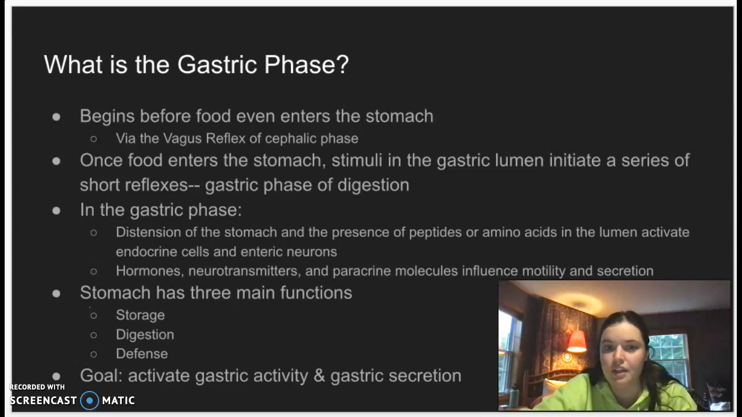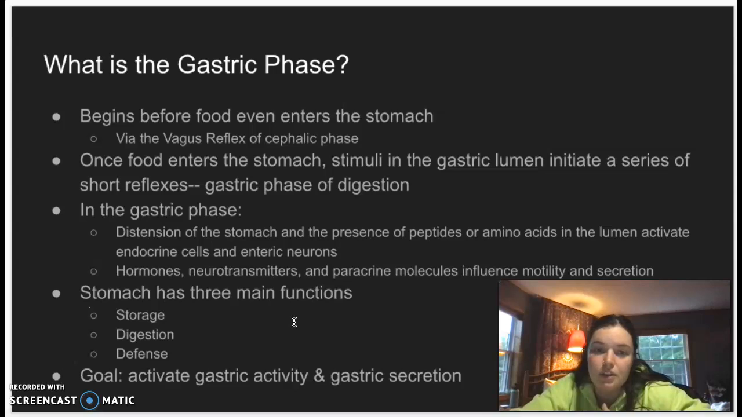So, what goes on in the gastric phase? First, we have a distension of the stomach, and this is because of the presence of the food. With the presence of food also comes the presence of peptides and amino acids, and this will activate the endocrine cells and enteric neurons to send on a series of short reflexes. And then we also have hormones, neurotransmitters, and paracrine molecules that will influence the motility and secretion.